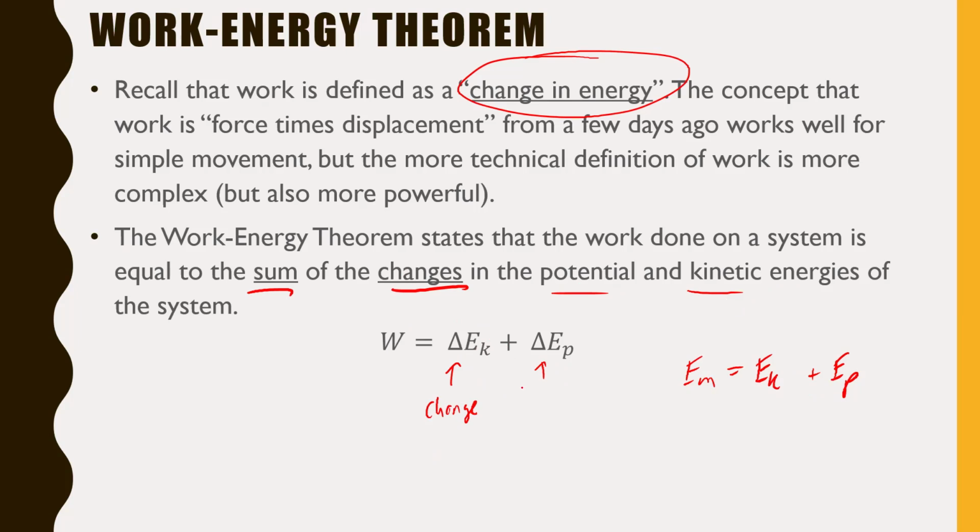Energy is a scalar, so we don't actually care about whether we have a positive or a negative or anything on this one. It's all just going to need to be positive answers here. We don't care about negatives with scalars because it's only going in one direction. So even if your kinetic energy decreased, we still consider this a positive number because there was a change in that kinetic energy. This might make a little bit more sense with an example.